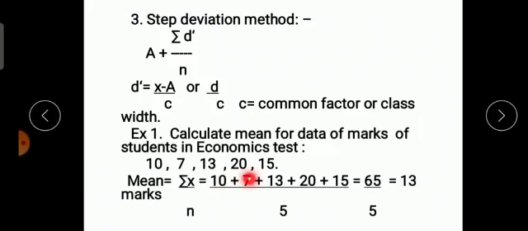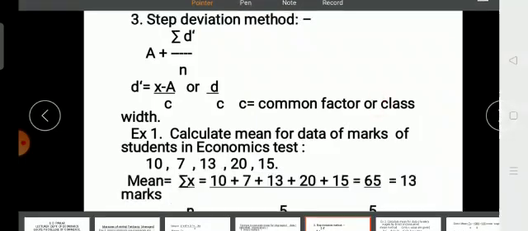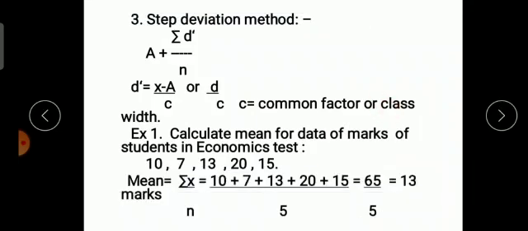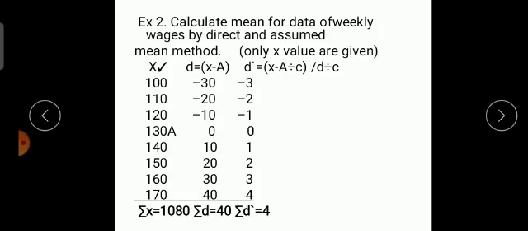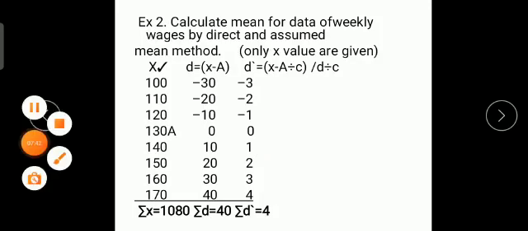What are the values here? 10 plus 7 plus 13 plus 20 plus 15, that will give you 65, divided by n. N is the number of observations. How many observations are there? 1, 2, 3, 4, 5. So 65 divided by 5 will give you 13, which is the mean marks. Then we will take a second example.